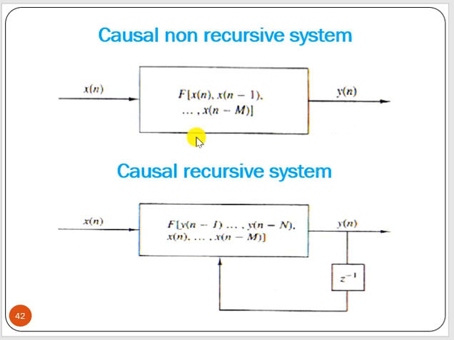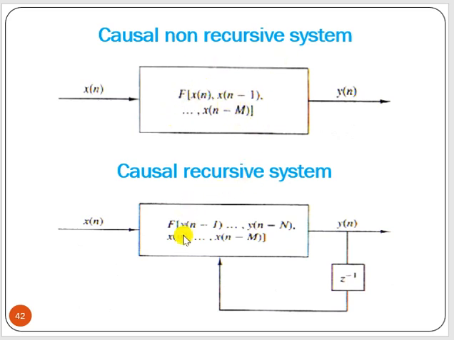Another point you have to remember: the causal non-recursive system. Causal means what? It must depend only on past values of input or output. If we have only past values of inputs and the present value of input, that means it is causal and non-recursive.